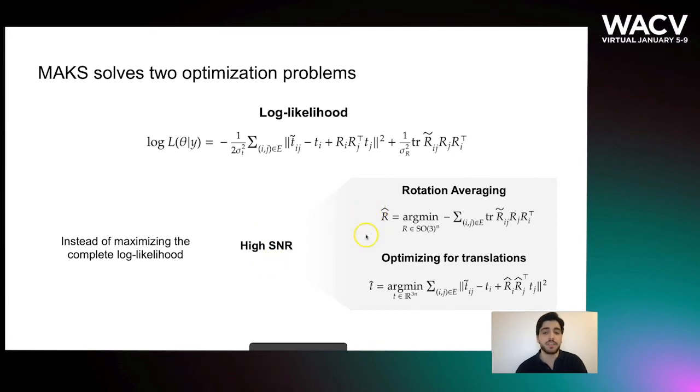In this case, we can first tackle the rotations in what is known in the literature as the problem of rotation averaging to obtain a set of rotation estimates R hat. Once this is done, solving for translations is a least squares problem to obtain the set of translation estimates T hat. So we take PGO and we come up with two sub-problems.